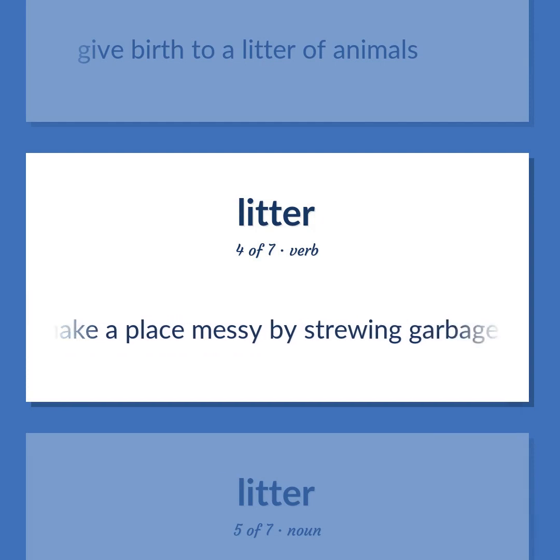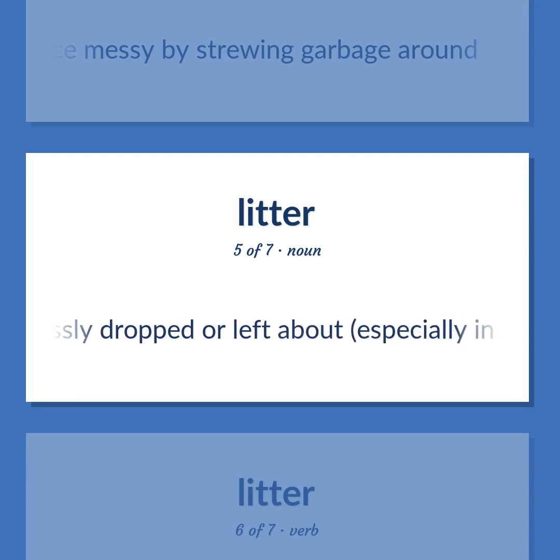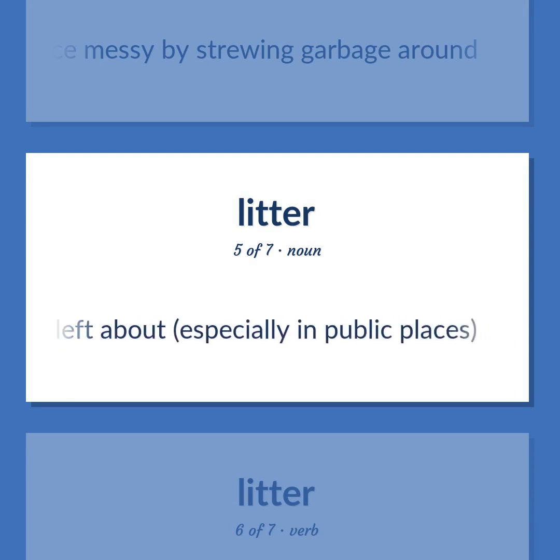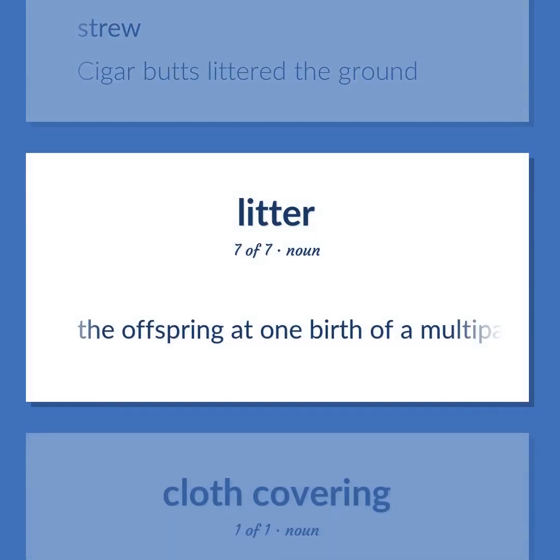Make a place messy by strewing garbage around. Rubbish carelessly dropped or left about, especially in public places. Strew. Cigar butts littered the ground. The offspring at one birth of a multiparous mammal.